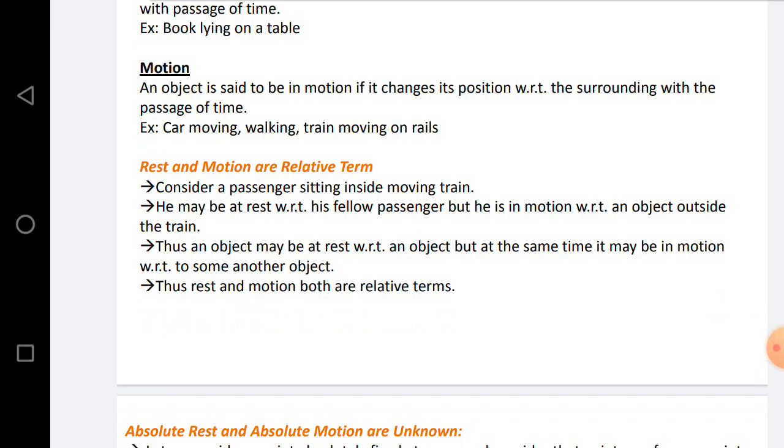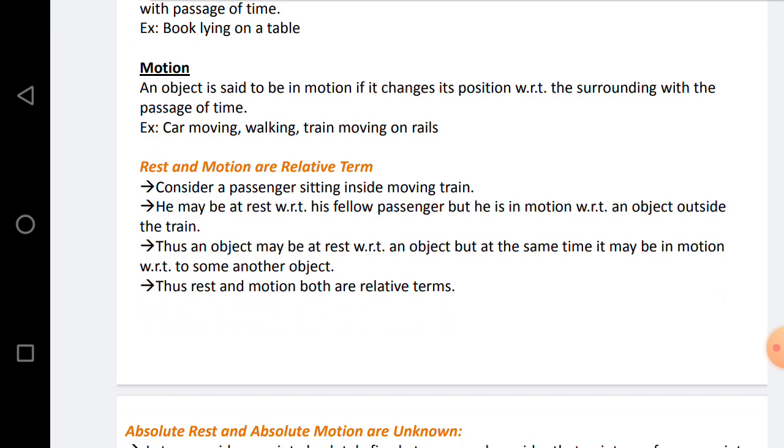Always remember, rest and motion are relative terms because they are both relative to each other. So why are both relative? Let's consider a passenger sitting inside a moving train. He may be at rest with respect to his fellow passenger, but he is in motion with respect to an object outside the train.